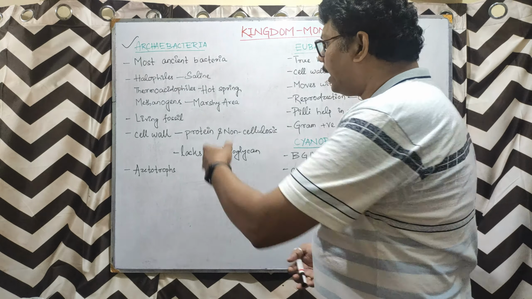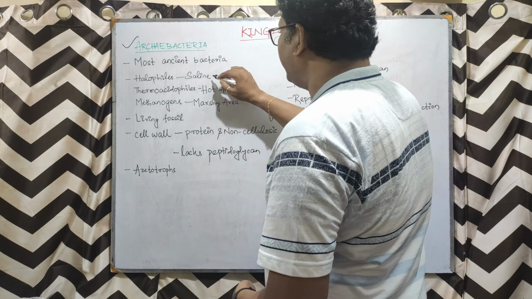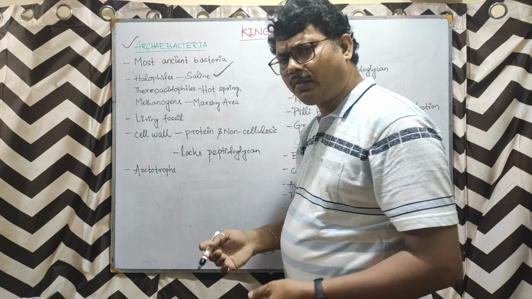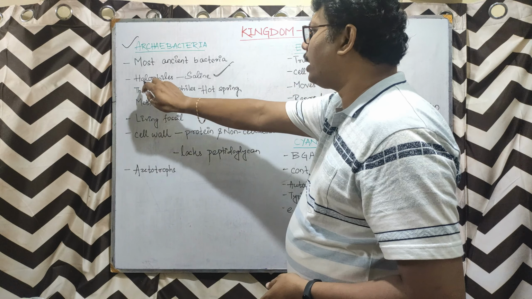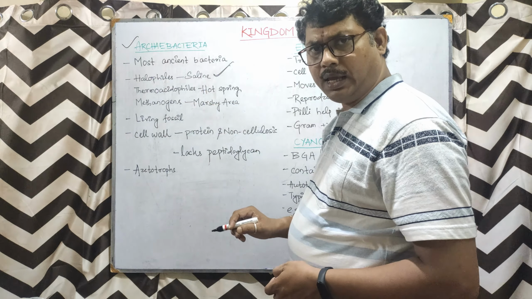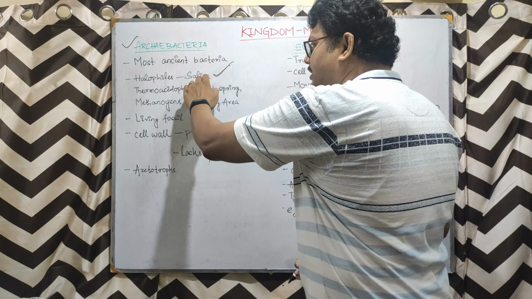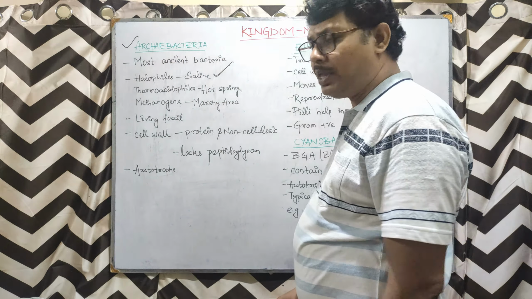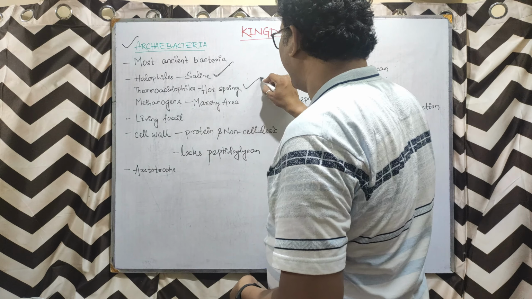Now, they are again of 3 types. When they are present in saline water, salt water, in sea or seashore, they are called as halophiles. And Archaebacteria present in saline water are halophiles. Now, the second category is thermoacidophiles.